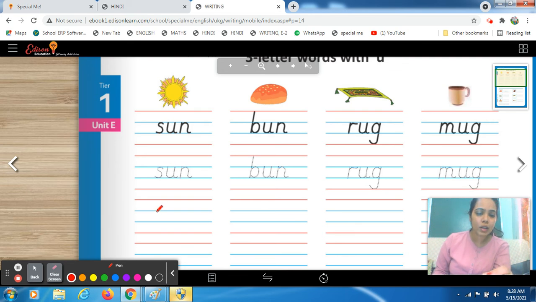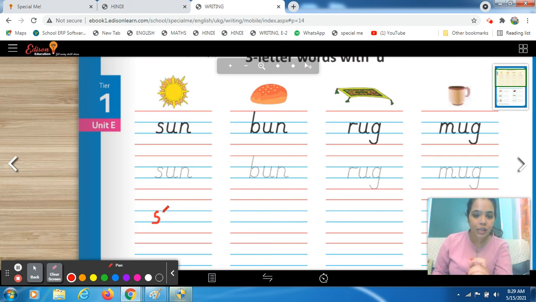In the next one, here you have to start, you have to write by yourself. And again I am saying, students, you have to make the formation similar to it. If S is in between the blue lines, you also have to write S in between the blue lines. The formation should be the same, because I want you to practice from now and improve your writing skills. Please take ample time, and all your focus should be on your notebook. Don't look here and there while doing your writing part.